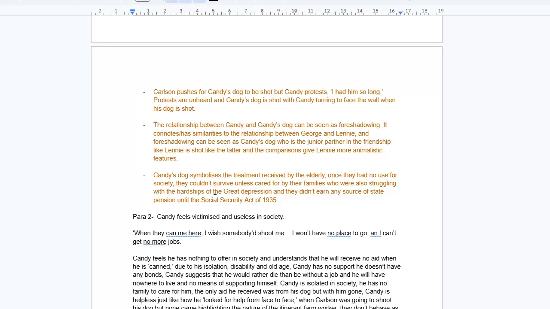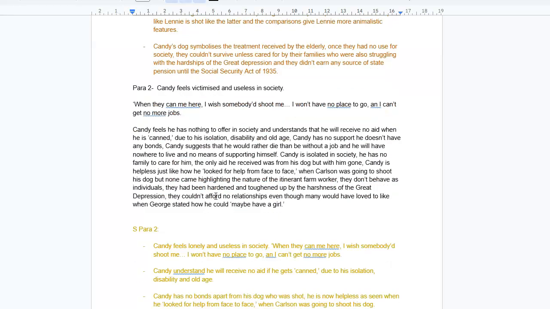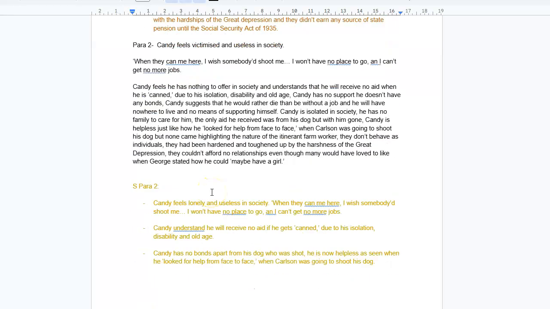And therefore, the way that Lennie's shot in the end and the failure of that relationship can come from how Candy's dog was also shot. Therefore, Candy's dog really gets that sense of, and the relationship is basically foreboding to the demise of George and Lennie's relationship. Moving on to paragraph 2, Candy feels victimized and useless in society will be the theme of this one.